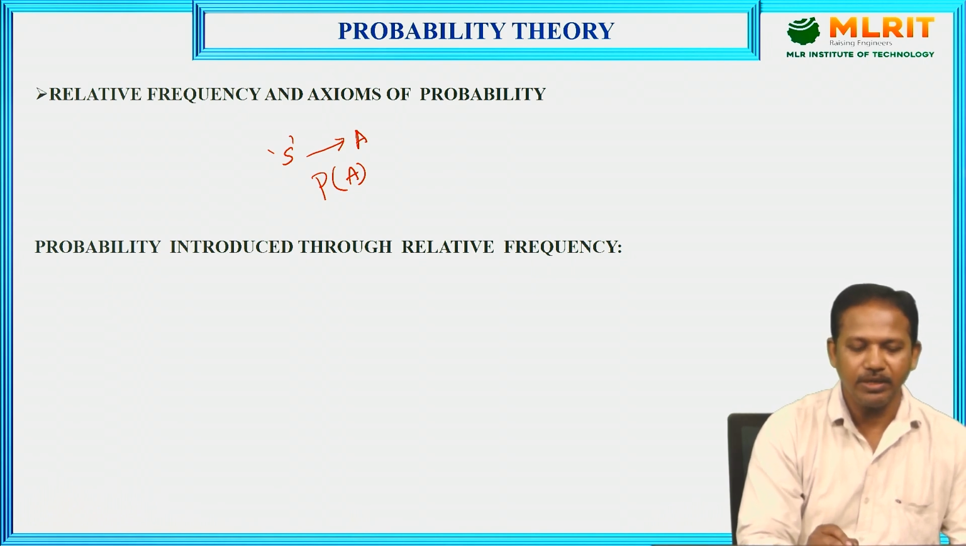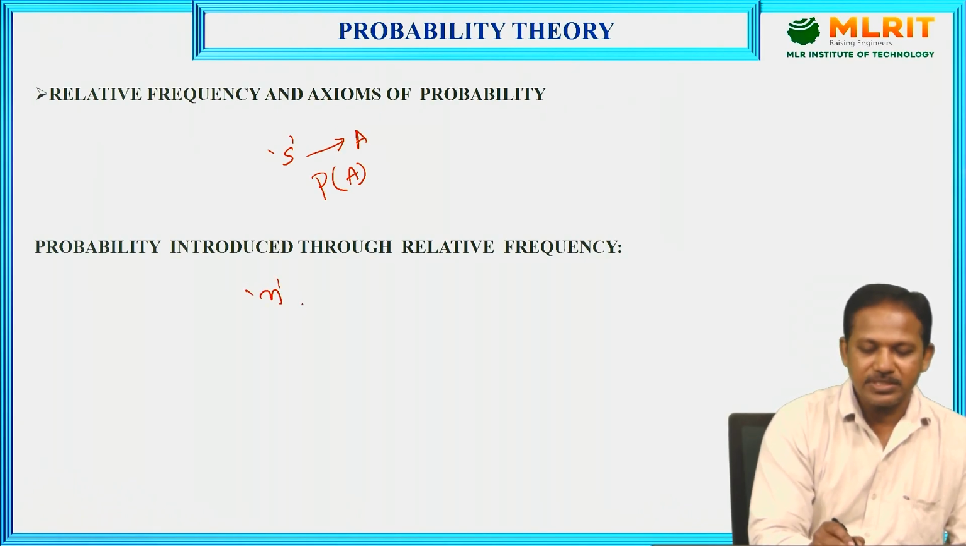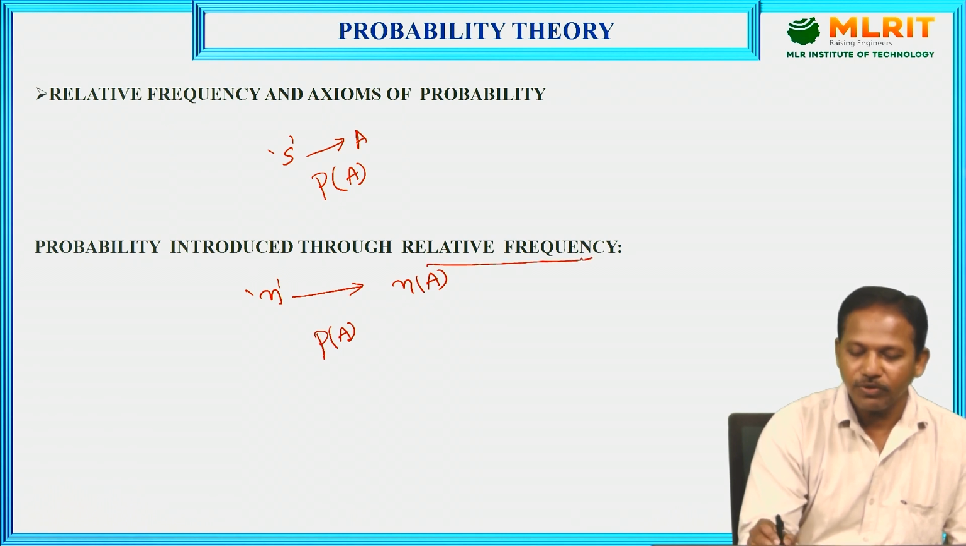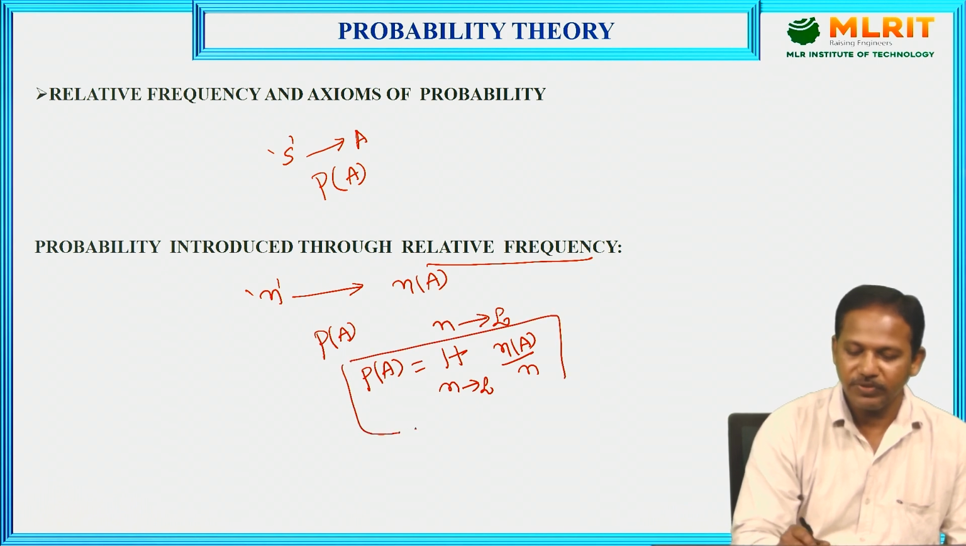So now I need to define probability introduced through relative frequency. So here, for example, if the experiment is repeated n times, out of n times, my event A occurs n of A times, then the probability of event A is relative frequency of event A when n tends to infinity. That is, probability of event A, P of A is equal to limit n tends to infinity, n of A by n. This is the definition of probability.